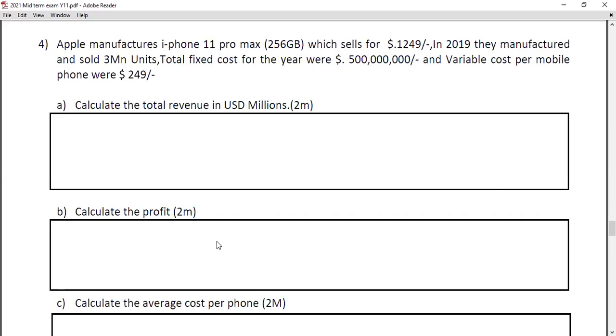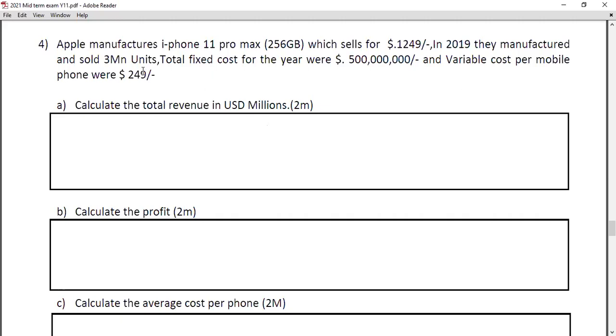Calculate the profit. Formula: total revenue minus total cost. Your total revenue you just calculated here, 3,747. Total cost equals fixed cost plus variable cost. Here some of you made a mistake calculating the total cost. Some of you added just the fixed cost 500 million plus variable cost 249. But because this is a variable cost per mobile phone, per unit, the total variable cost equals 249 multiplied by 3 million. So that's the value of the total variable cost.